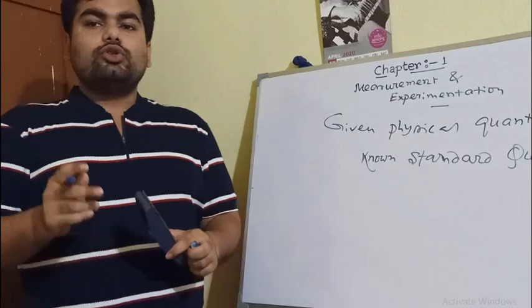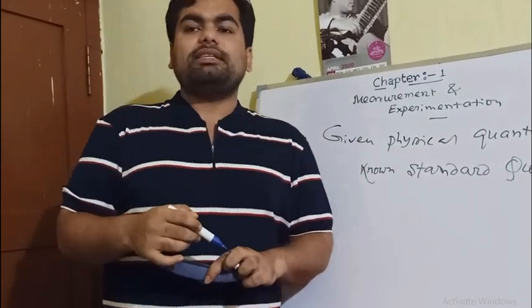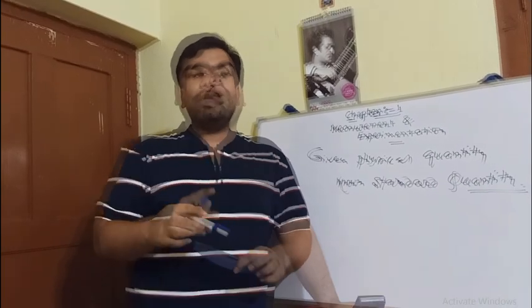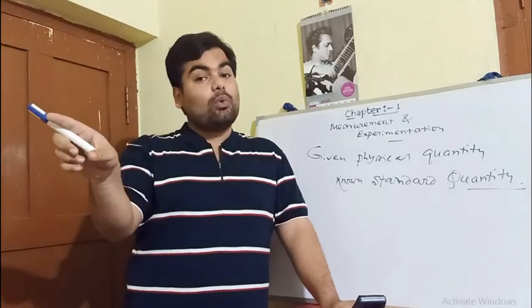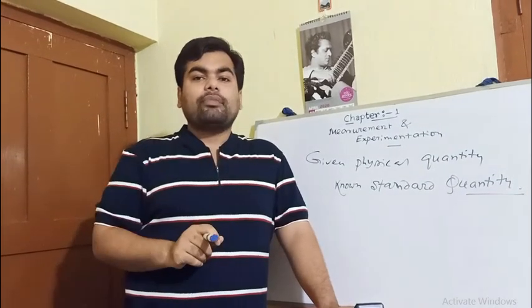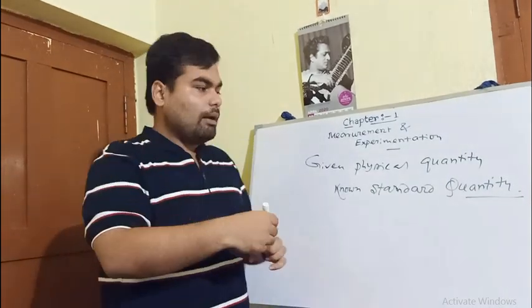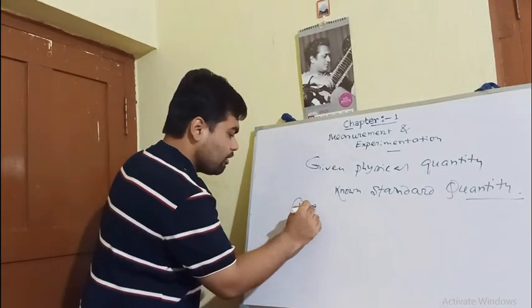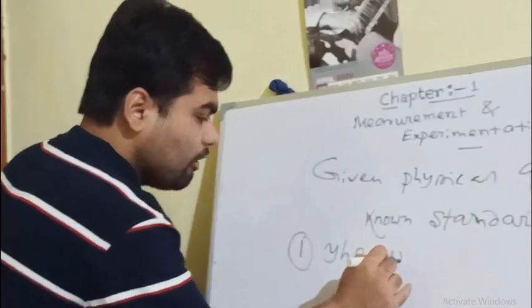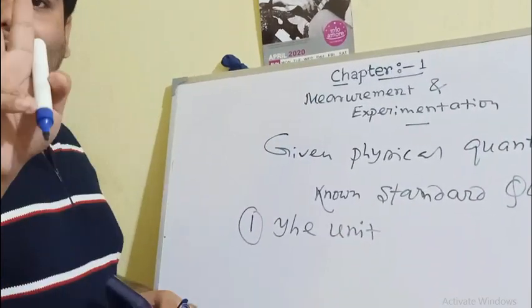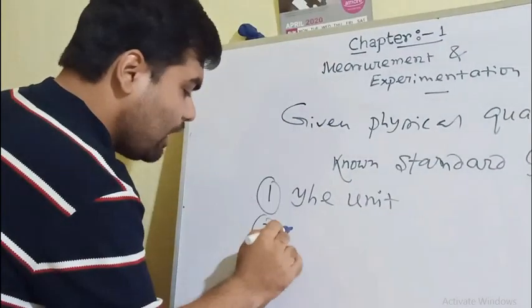Okay, so to express any measurement, one should know the unit in which the quantity is measured and the numerical value of the measure. So two things: number one, the unit, and number two, the numerical value.